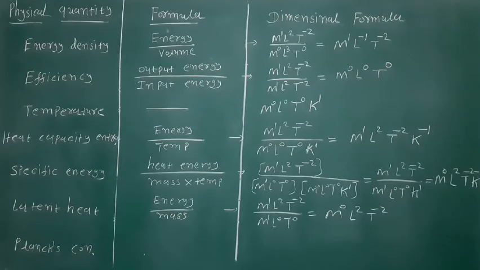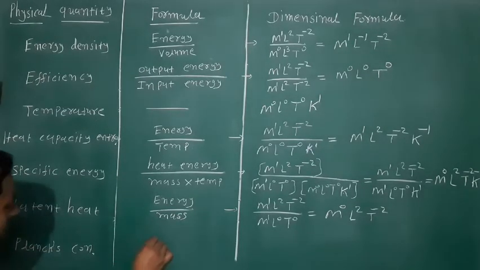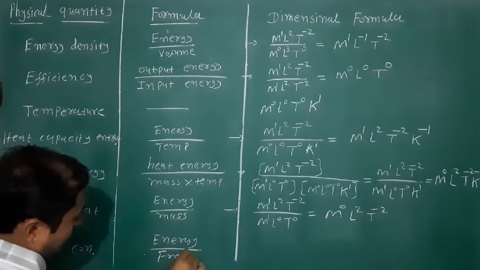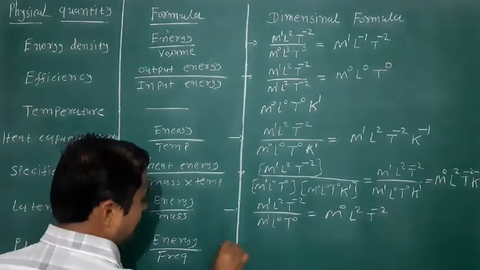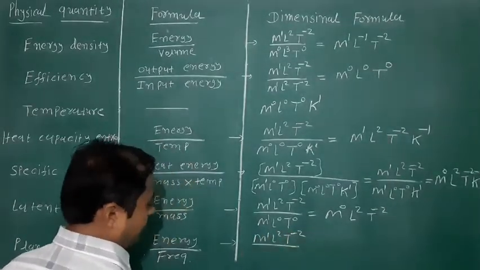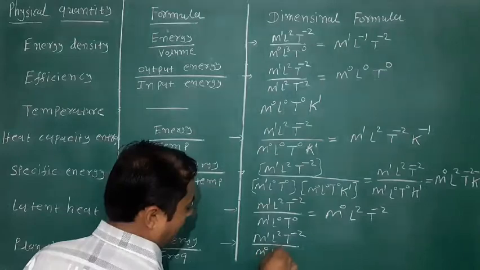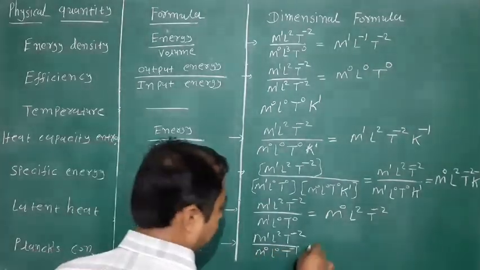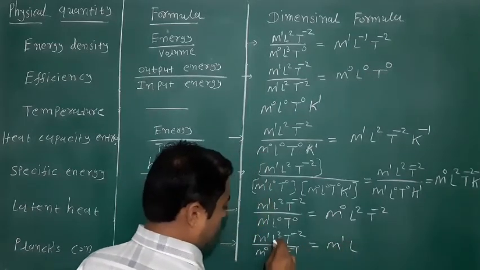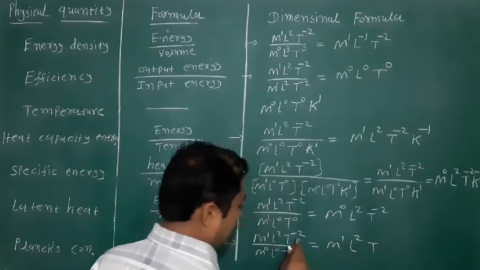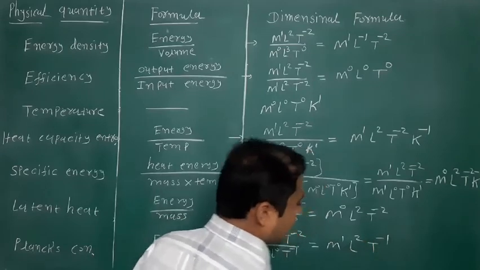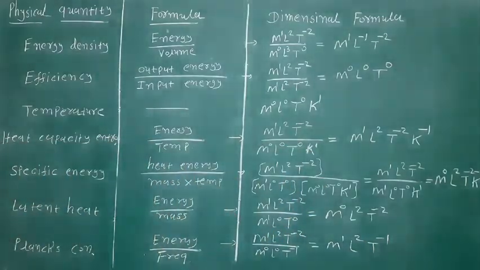Last, Planck constant. Friends, its formula is energy upon frequency. So the dimension formula for energy is M1 L2 T minus 2, and for frequency the dimension formula is M0 L0 T raised to minus 1. So here M raised to 1 minus 0 means 1, L raised to 2 minus 0 means 2, and T raised to minus 2 minus 1 means minus 3... Okay.